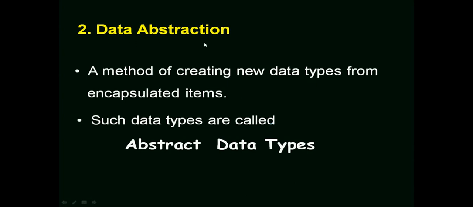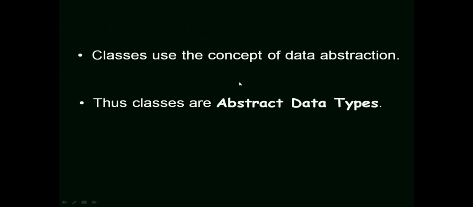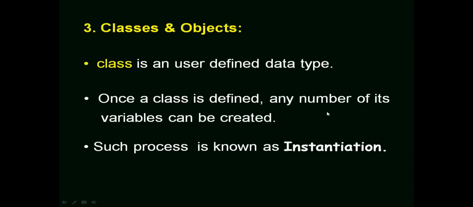Next, it is data abstraction. Abstraction is a method of creating new data types from encapsulated items. Because we already achieved encapsulated items, now we are in a position to create new data types. Such data types are referred to as abstract data types. Classes use the concept of data abstraction. Thus, classes are referred to as abstract data types.